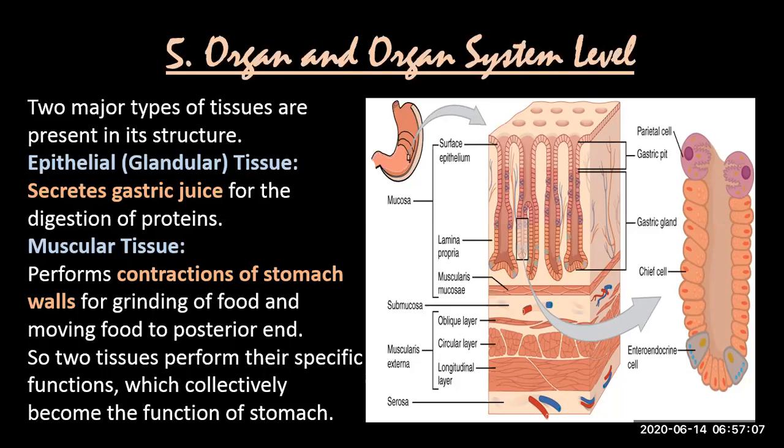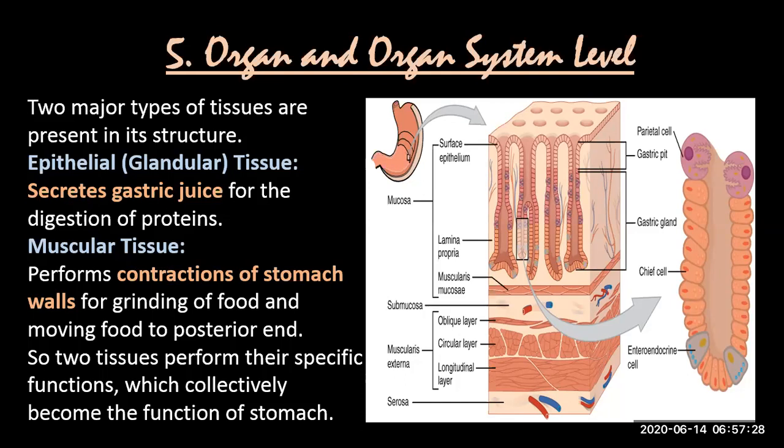So here in the stomach, epithelial tissue has glands in it, which secrete gastric juice. And there is another type of tissue called muscular tissue, which is involved in the contraction of food.